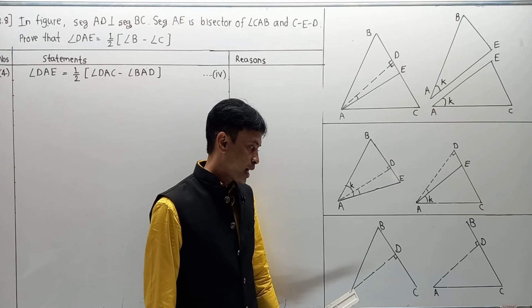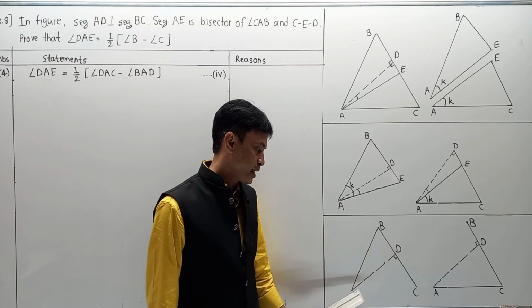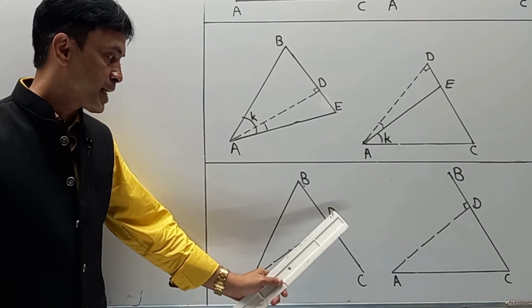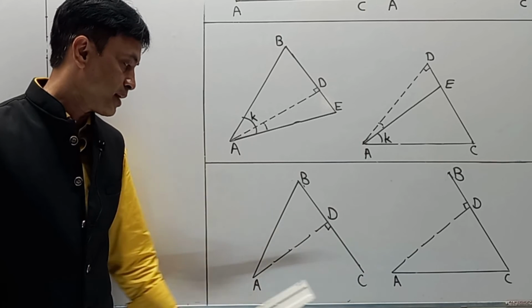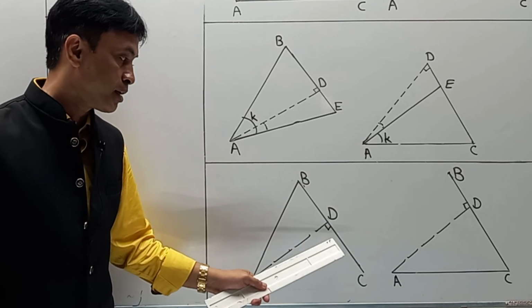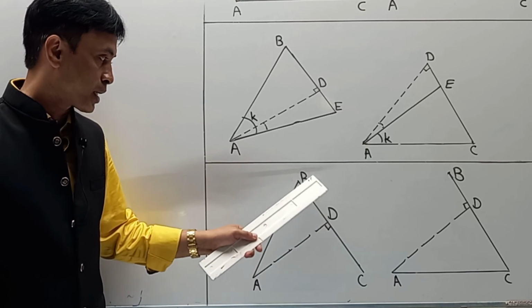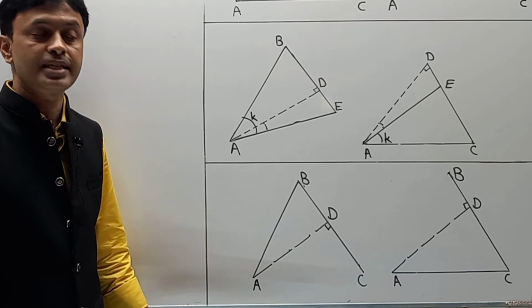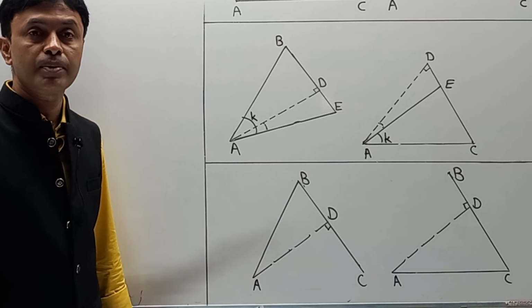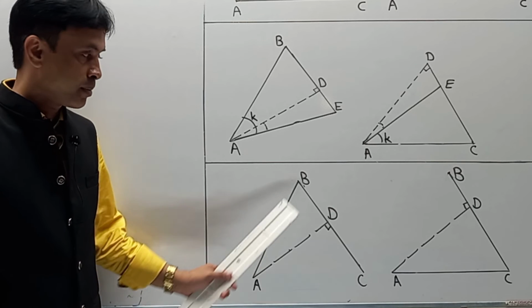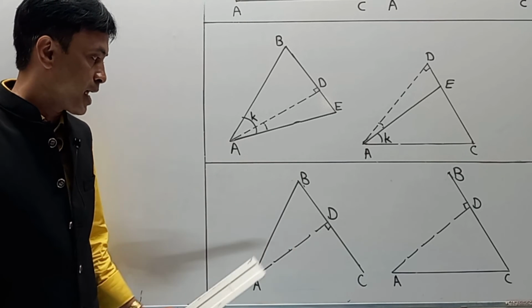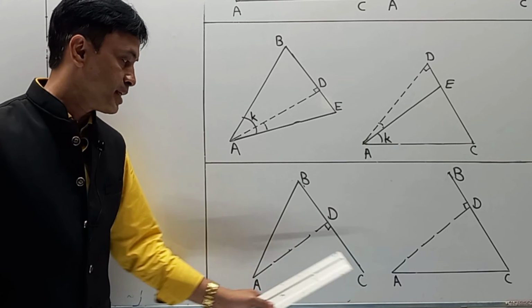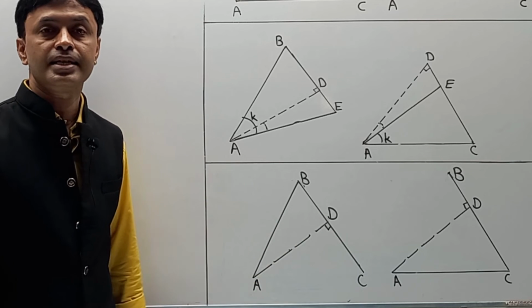And what is that? I have taken a triangle ABD, and I have tried to show you angle ADC, angle ADC, which is 90. But for triangle BDA, it is an exterior angle. Means here we are going to describe the property of exterior angle. Means for triangle BDA, this angle ADC is an exterior angle.